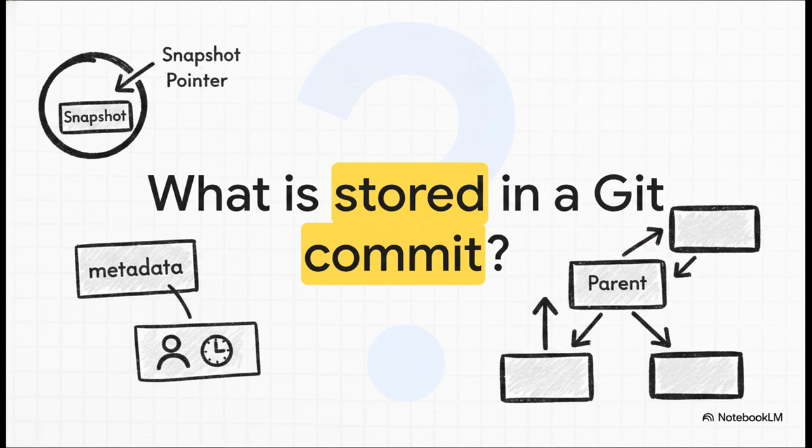All right, next up. When you create a Git commit, what 3 specific pieces of information are permanently stored in that snapshot? Remember that it's so much more than just the file changes. It relies on metadata and pointers to build a really cohesive history. You've got the complete snapshot pointer, the metadata, like the author and date, and of course, the parent pointer.